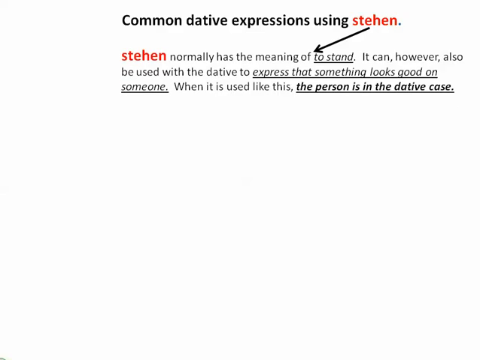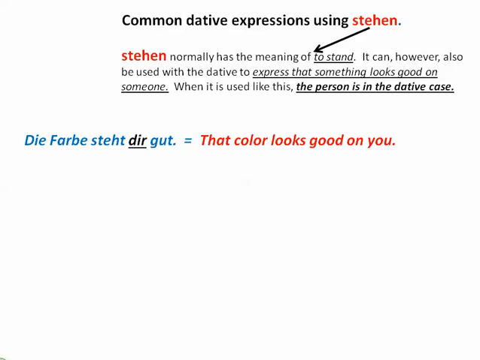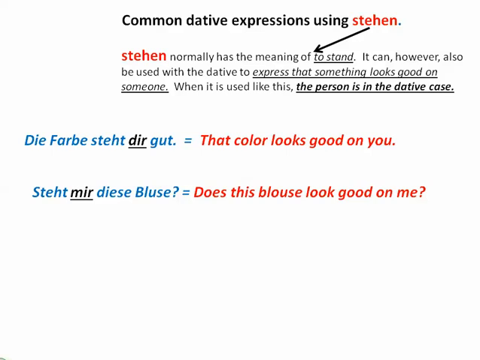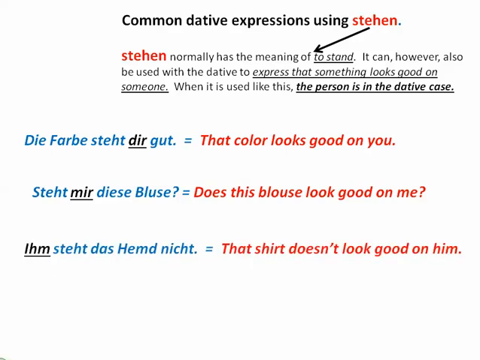This is normally used to express that someone looks good with something. Normally it means to stand, but when it's used like this to express that something looks good on someone, it uses the dative with the person being the dative. So you can say in German, die Farbe steht dir gut. The color looks good on you is what we'd say in English. Steht mir diese Bluse? Does this blouse look good on me? Ihm steht das Hemd nicht. So the shirt doesn't look good on him.